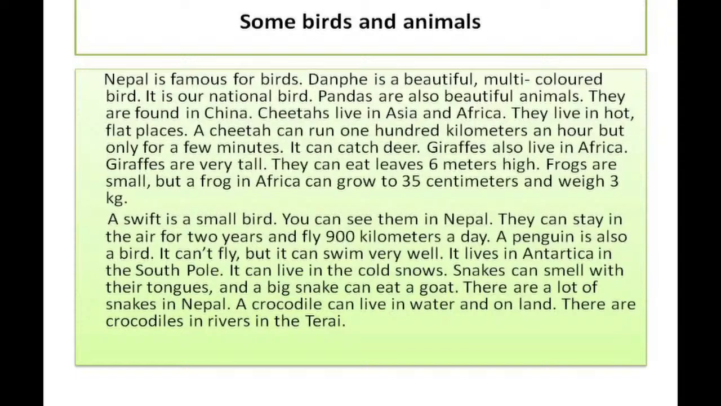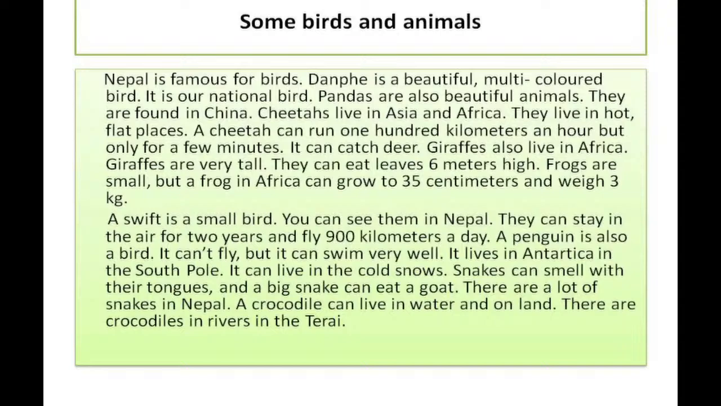Now, I am going to read this whole lesson very slowly. Listen to me carefully and note how I pronounce the words. Okay? Now, some birds and animals. Nepal is famous for birds. Daffy is a beautiful multicolored bird. It is our national bird. Pandas are also beautiful animals. They are found in China.